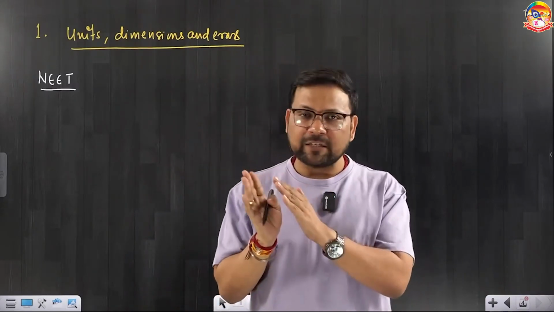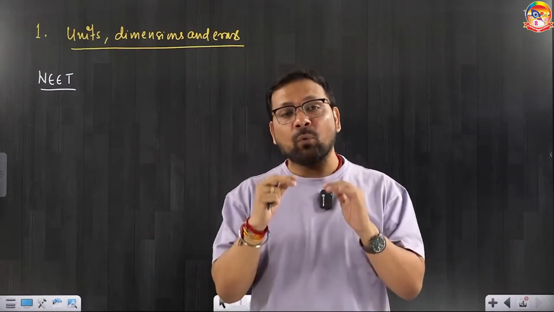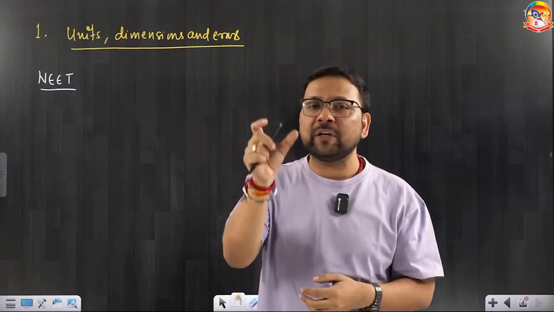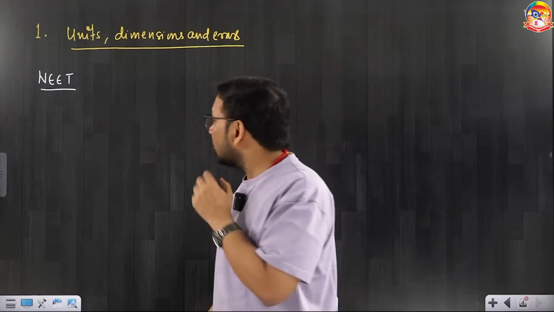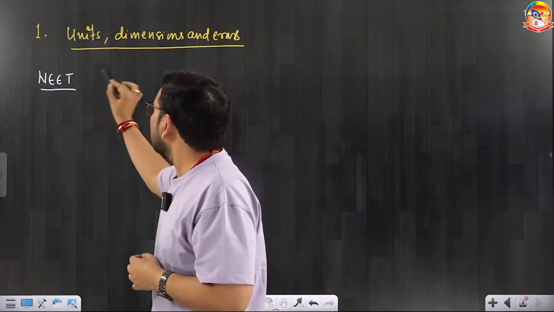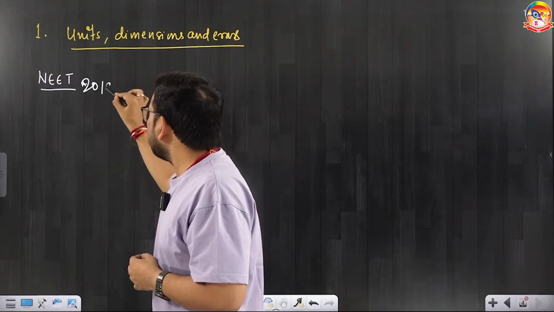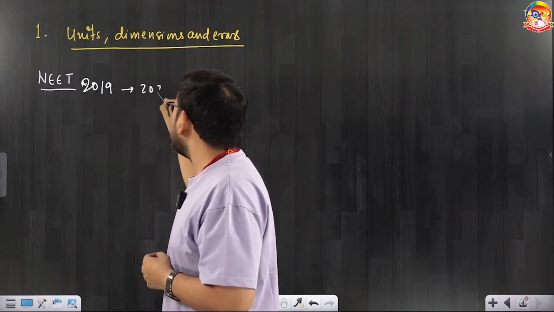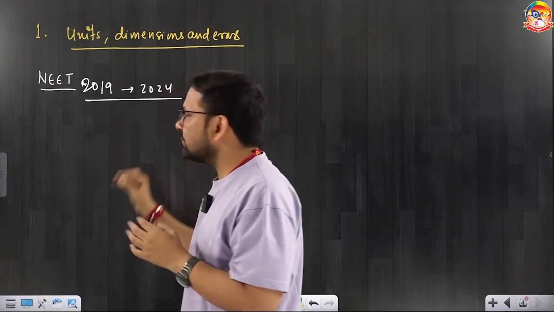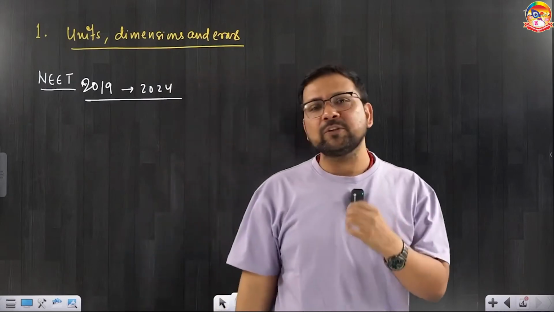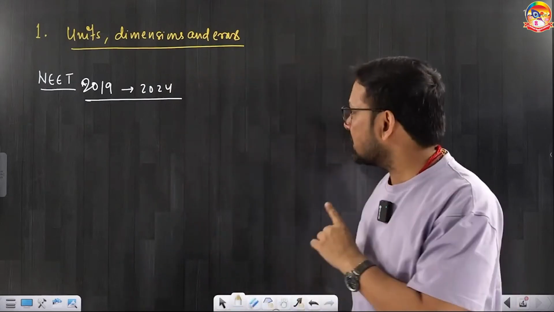So this chapter is mandatory, and what to do from the chapter, PYQs will tell you. I am taking a reference of 5 years, 2019 to 2024. Every year you will have questions on these chapters.